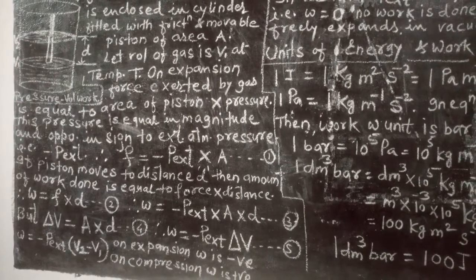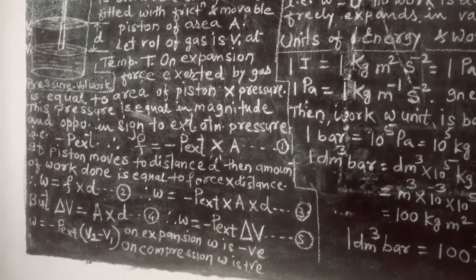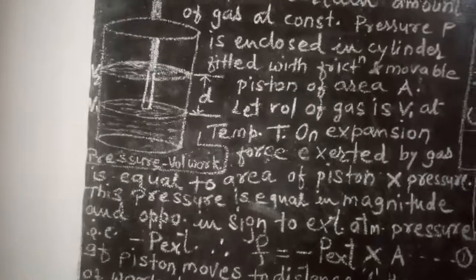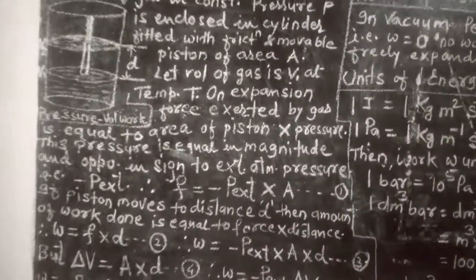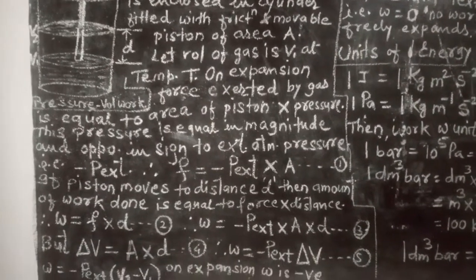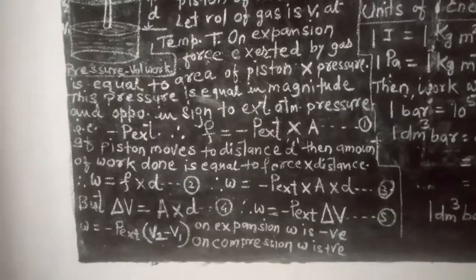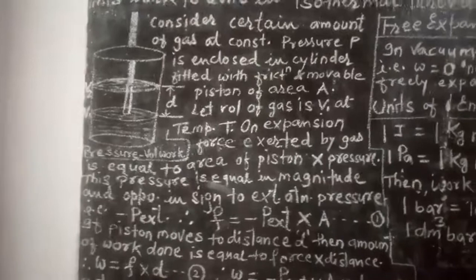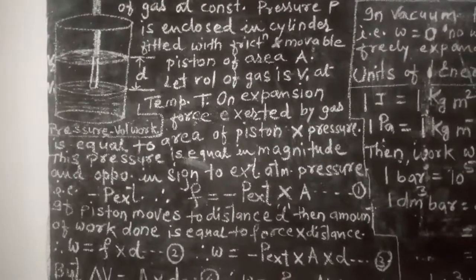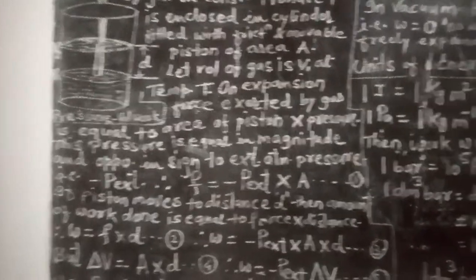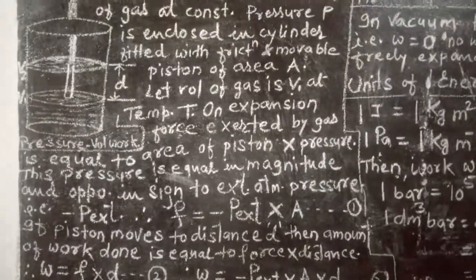In the figure you can see volume V1 and volume V2, and d is the distance travelled by the piston. So the gaseous pressure is P, and now the movable piston is moving upward. What will happen? The volume of the gas will expand, meaning the gas volume changes from V1 to V2. The displacement shown by the piston is d, and that is shown in the figure.